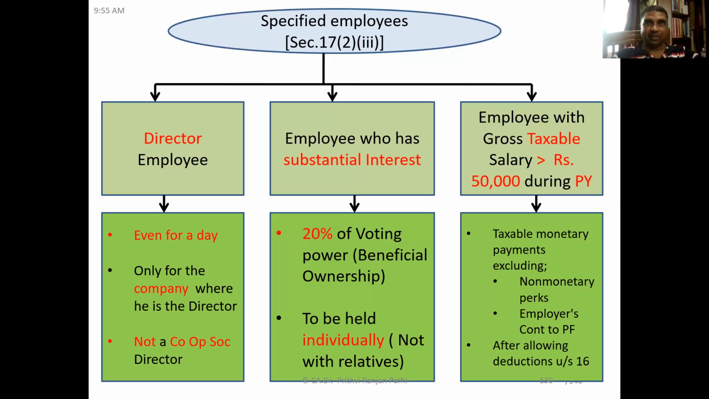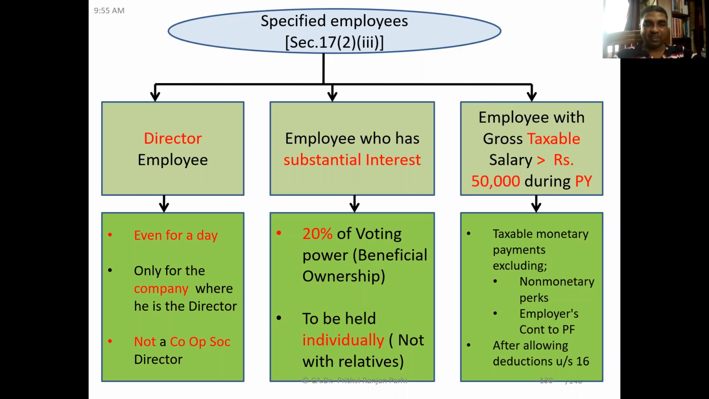The next category is an employee with gross taxable salary of more than rupees 50,000 during the previous year. If the employee's gross taxable salary is more than 50,000 during the previous year, he is also a specified employee. Here this gross taxable salary includes everything, but it excludes non-monetary perquisites and the employer's contribution to provident fund. And this gross taxable salary will be considered after allowing deductions under section 16.